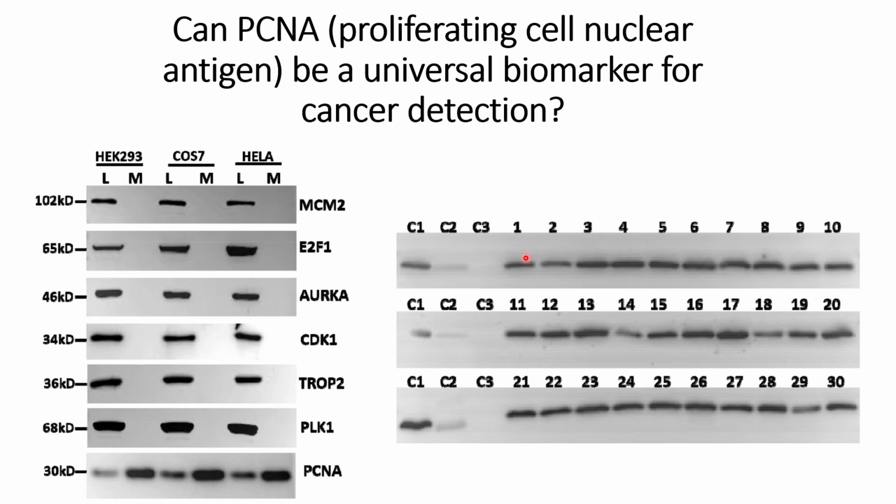the presence of PCNA in different kinds of cancers that are presented here in the form of numbers. It is 1 to 30 cancers, and they are able to see the presence of PCNA in the exosomes of these cancer cell lines, along with the HEK cell line, which acts as a control, and C3 is the cell line where the cell culture media is devoid of exosomes, and C2 is from the mouse. There is a mouse that is infected with those proliferating cells. Here also we see some presence of PCNA.